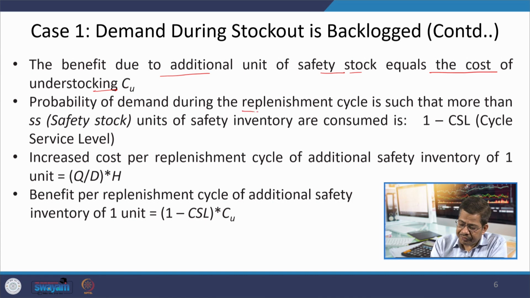And the probability of demand during the replenishment cycle being such that more than the safety stock units of safety inventory are consumed, that is 1 minus CSL.